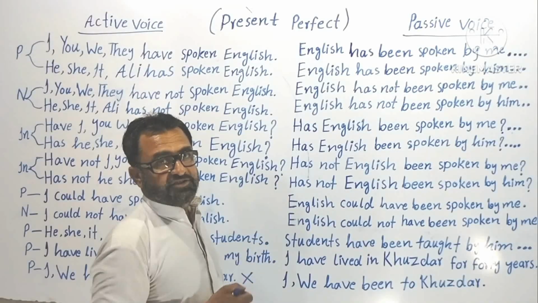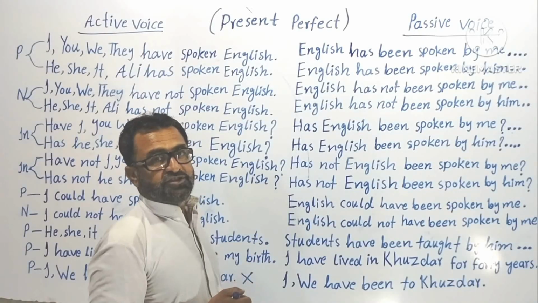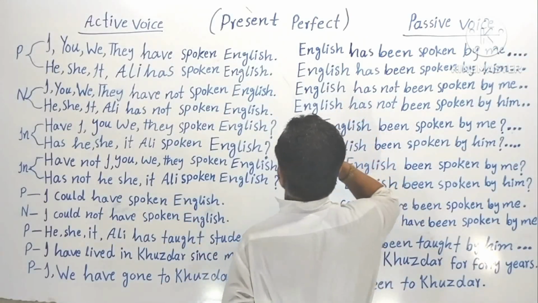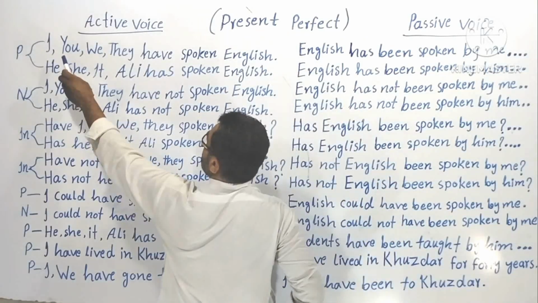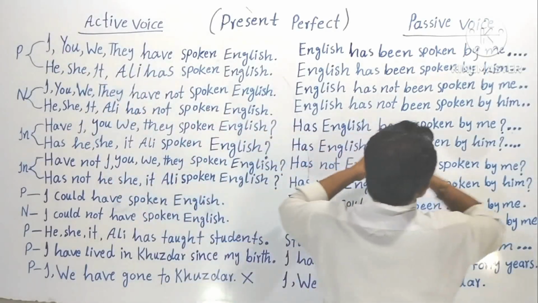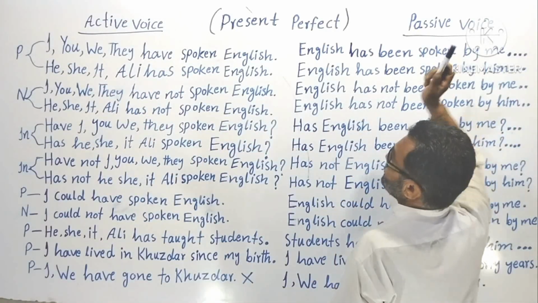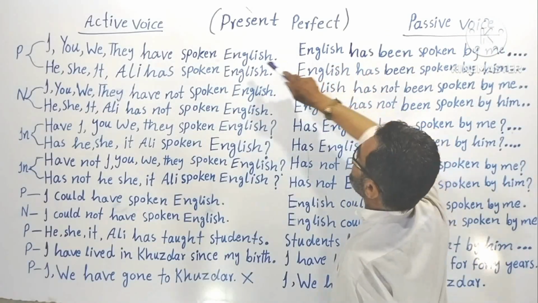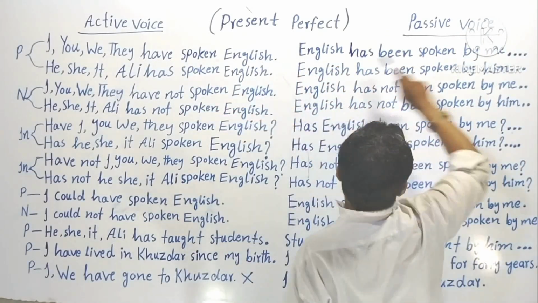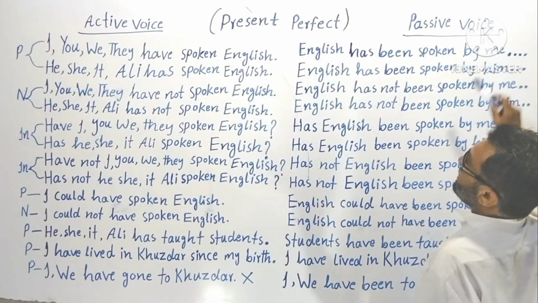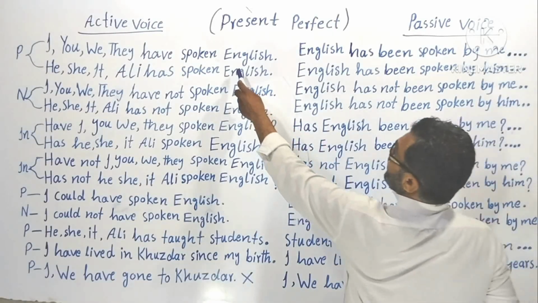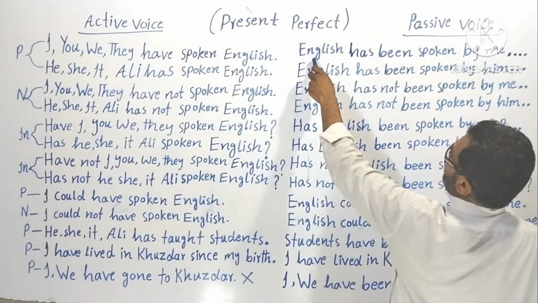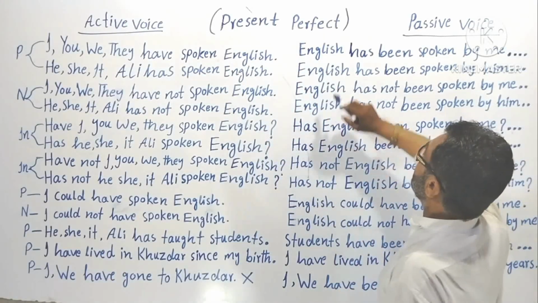Now let's go to present perfect, passive voice, positive sentence. As I said before, the beginning of active voice comes at the end of passive voice. You see here, that is the beginning, this is the end. This is the end, this is the beginning of passive voice. This thing can come here, and that thing can come here. Understood? You see, the object of active voice has become the subject of passive voice. Here it is. Now let's read it.